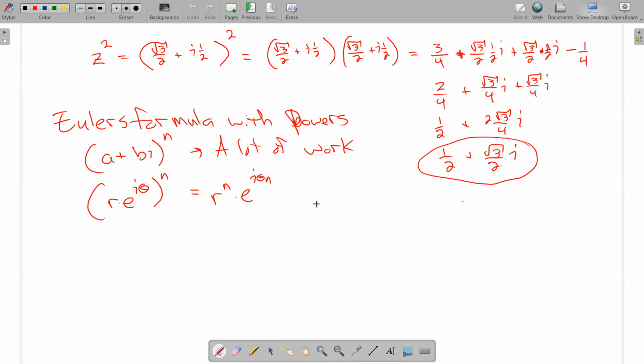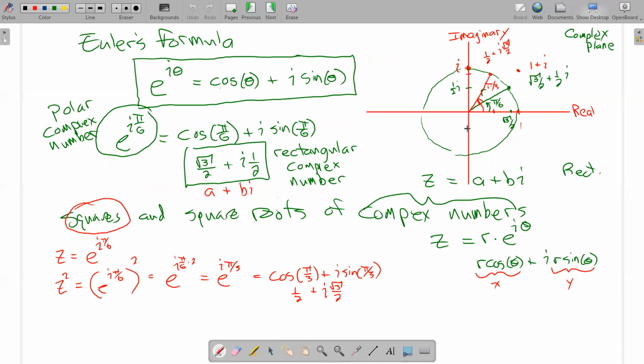So I just want to look at this in action here. So we're just going to do a cube instead. Let's just take the number we had before, 1 plus i. And by before, meaning I graph that point right here on the complex plane. And then what I'm going to do is cube it.